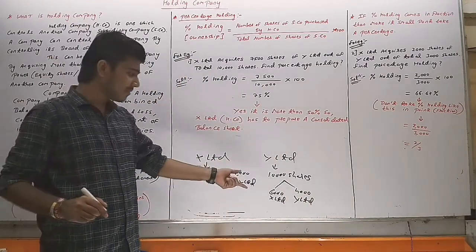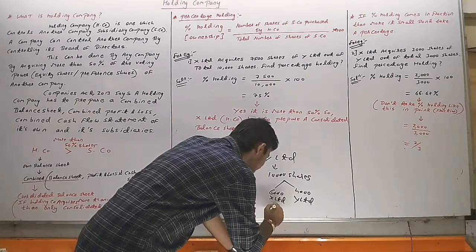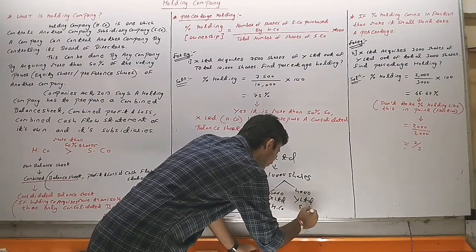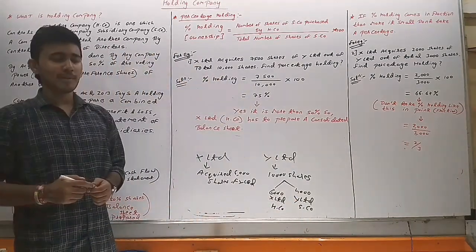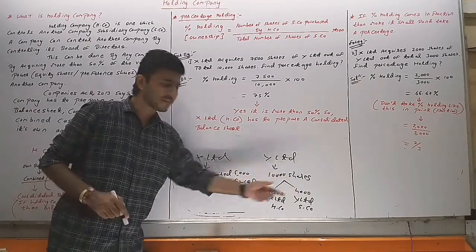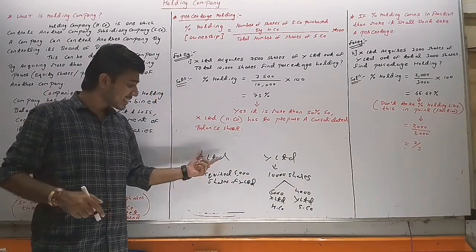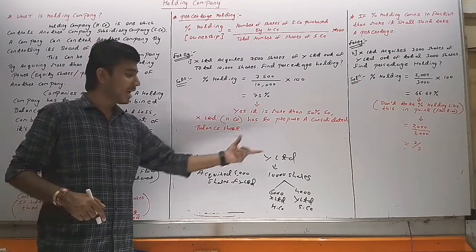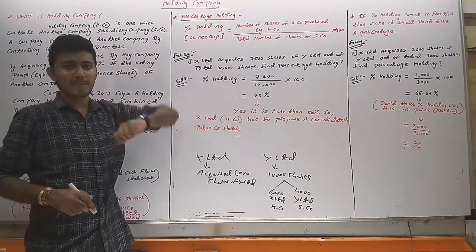That's why we have said that X Limited is the holding company and Y Limited is the subsidiary company. Because if any company purchases more than 50% shares of another company, that company becomes the holding company and the other company becomes the subsidiary company.